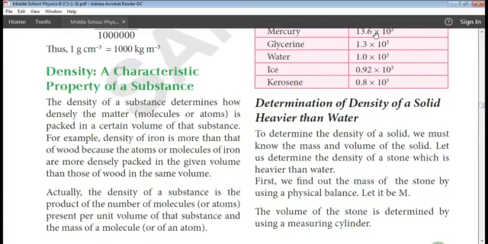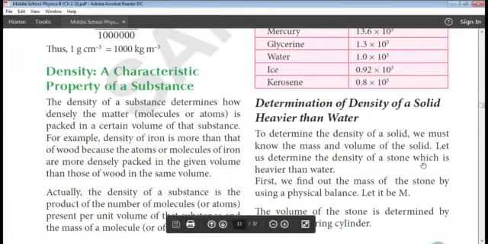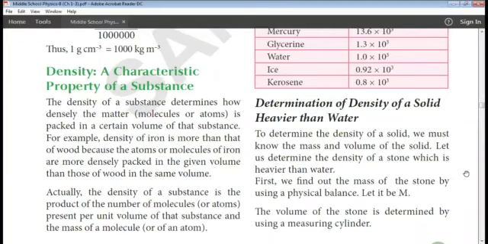That is the reason the density of the iron powder is more than that of the wood powder in the same volume bowl. Next one, the density of a substance is the product of the number of molecules present in that particular volume and the mass of the molecule. If you multiply the mass of the molecule and the number of molecules present in that particular volume, you are going to get the density.